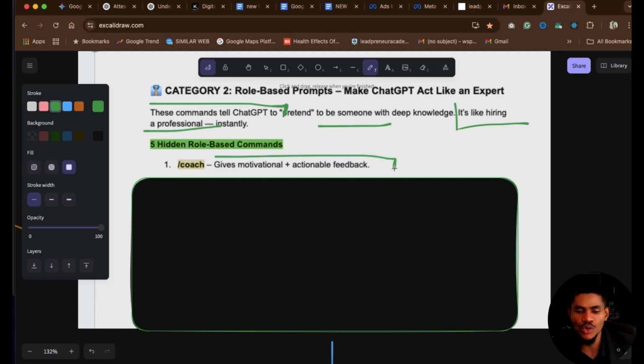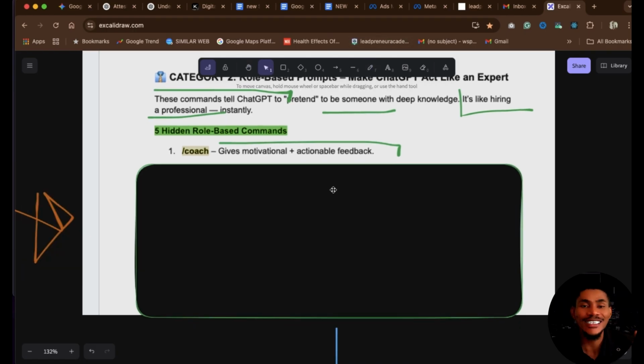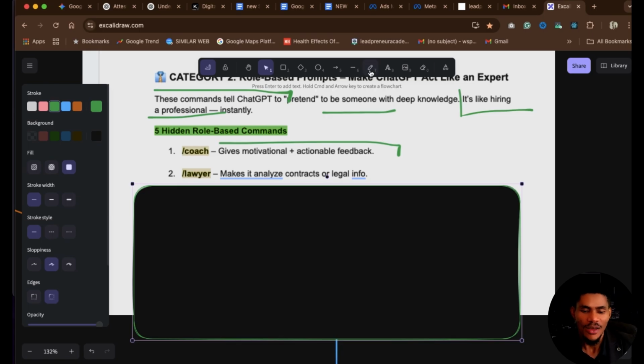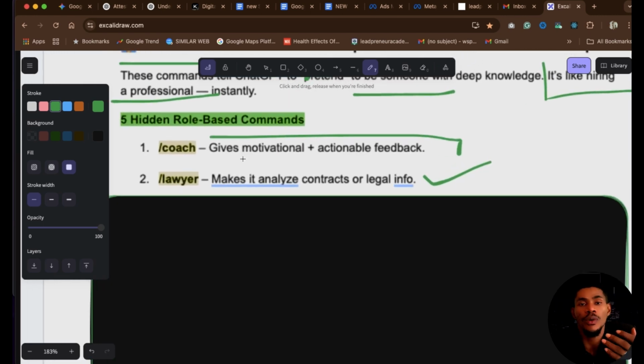The next thing you want to use in this same role base is to tell ChatGPT to act as a lawyer, right? When you say /lawyer, it makes ChatGPT analyze contracts or legal information. This is very important, particularly if you are analyzing a document, something like a legal document. Maybe you have a contract that you want to check through.